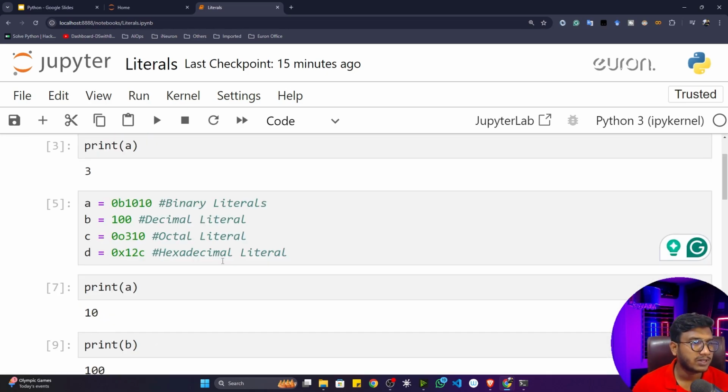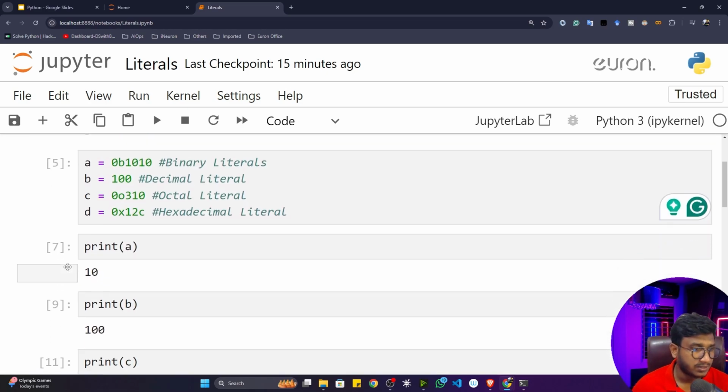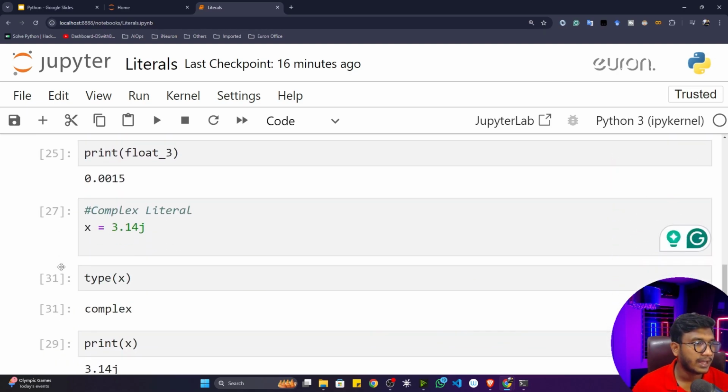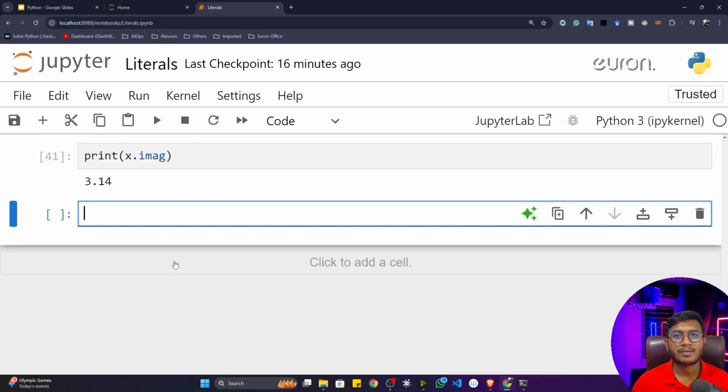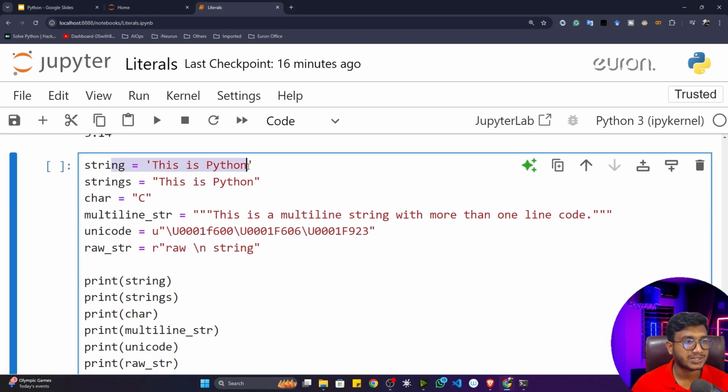Now guys, apart from binary, decimal, octal, hexadecimal, float literal and complex literal, we have some more literals. Let me show you. Here you can see this is called a string literal. That's how we can define a string. I think I already showed you: in a single quote you can write, otherwise you can also write in a double quote. Single quote, double quote, you can use anything.